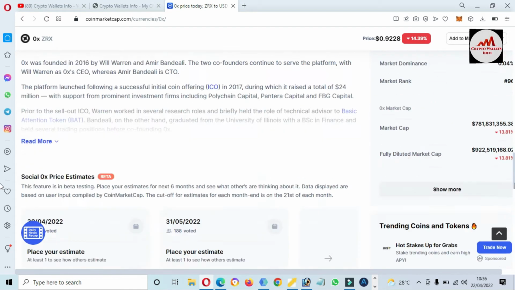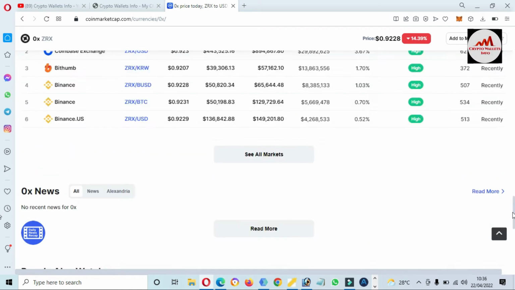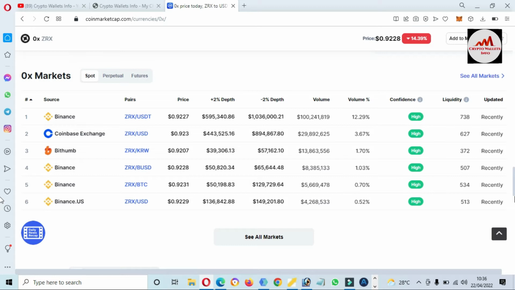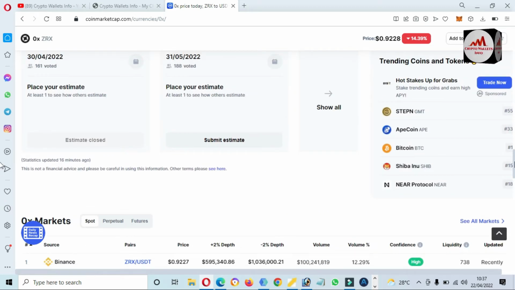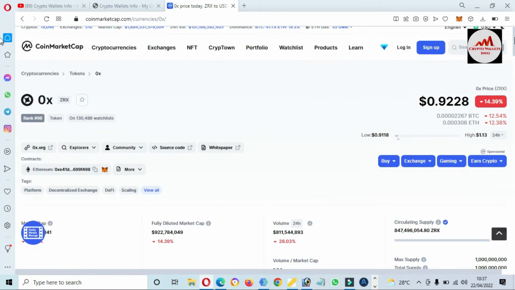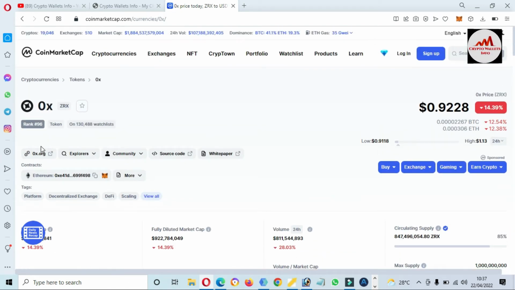If you need to trade this token, you can use exchanges like Binance, Coinbase Exchange, Bithumb, and Binance US. And if you need to connect your Metamask wallet with this platform to exchange or buy Ethereum or any other coin without fee, simply click on ZRX.org. This is the official website of this platform. First we need to connect our Metamask wallet. After that we will add this token.